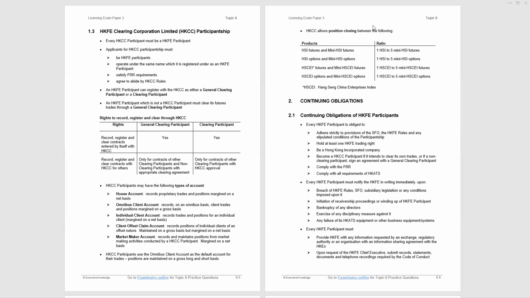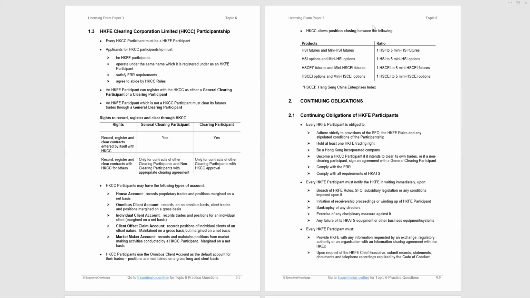Whereas a general clearing participant clears for itself and for non-clearing participants. Now, clearing participants may have the following types of account: house account, omnibus client account, individual client account, client offset claim account, market maker account.